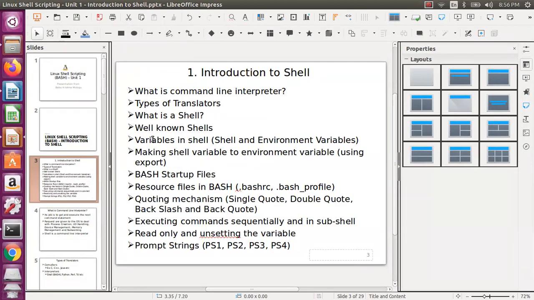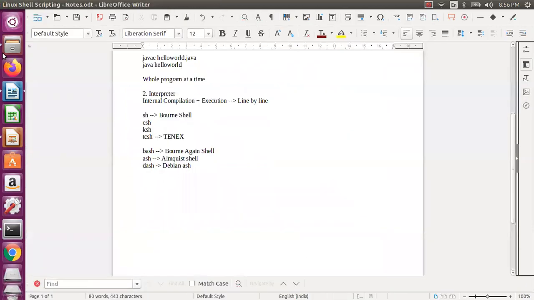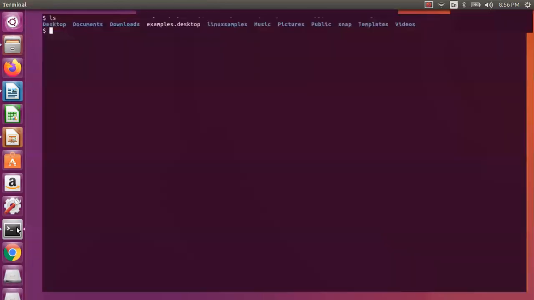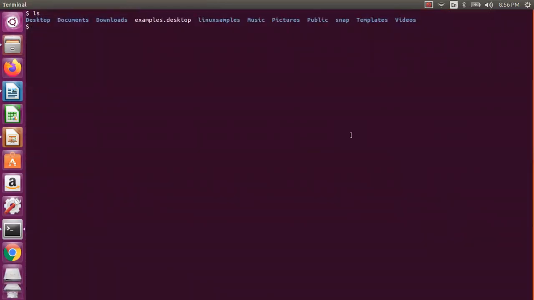Having seen the well-known shells, now variables in the shells: shell and environment variables. How do you define a variable in the shell? There are certain rules. Your variable should not start with a number. It can contain underscores and alphanumeric characters, like a general variable. So I give my variable a name, value, and I am passing 10.